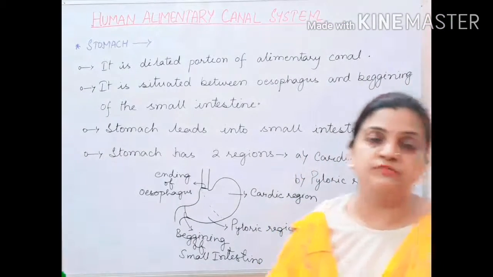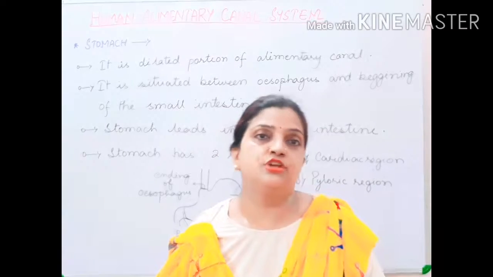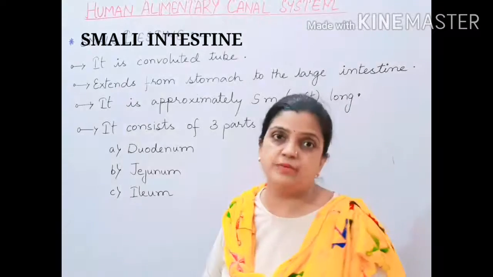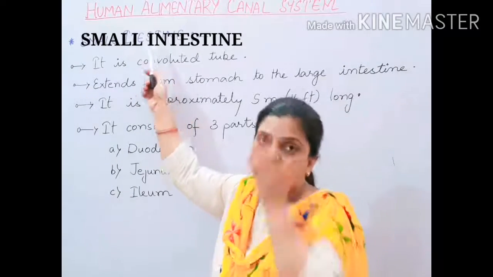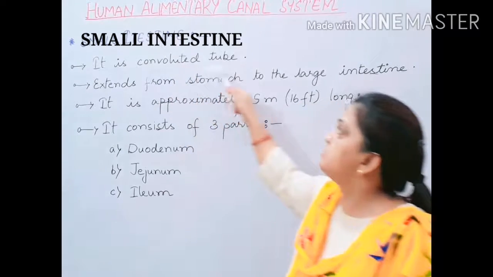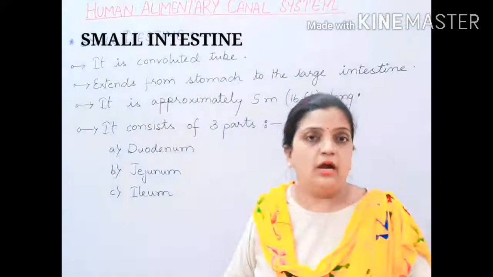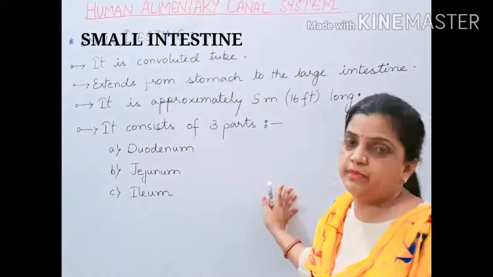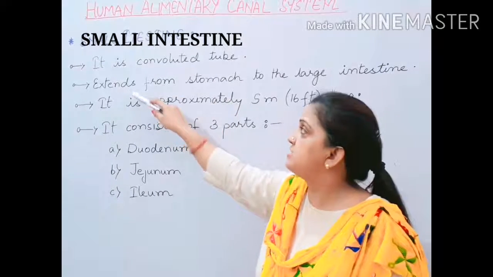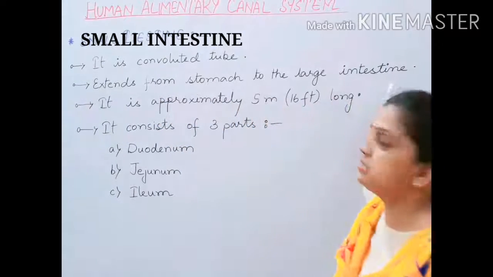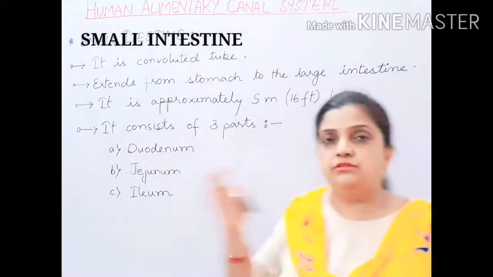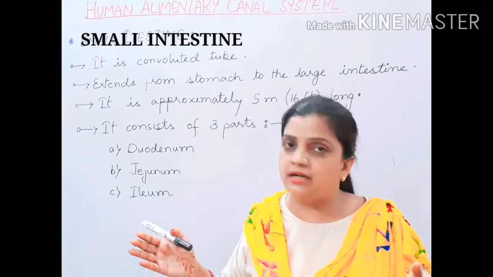The next part of the human alimentary system is your small intestine. Now let us children move ahead with the next part, that is your small intestine. Now the small intestine is a convoluted tube. How it is convoluted? Diagrammatically I will explain now. So it is your convoluted tube. Now children, it extends from the stomach to the large intestine. On one side it is connected to the stomach and on the other side it is connected to the large intestine.